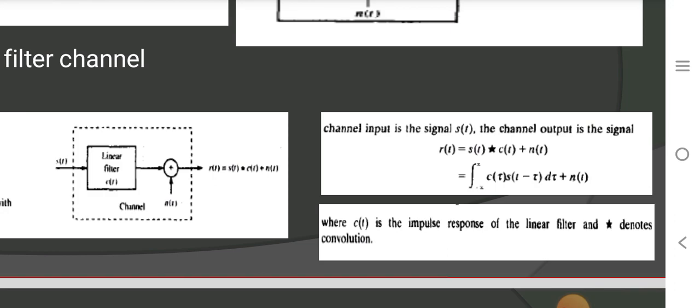The filtering of discrete time signals using FIR digital filters is represented using convolution. So here S of t passes through the linear filter, and mathematically it is represented by the convolution. So linear convolution represents discrete time signals through the FIR digital filters.